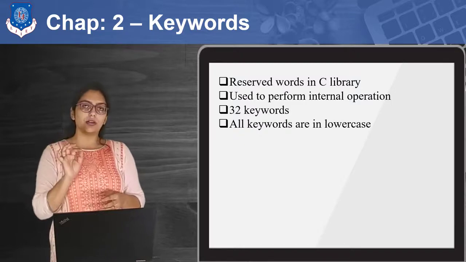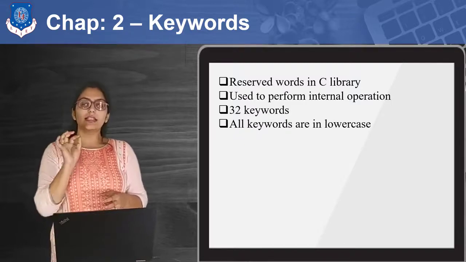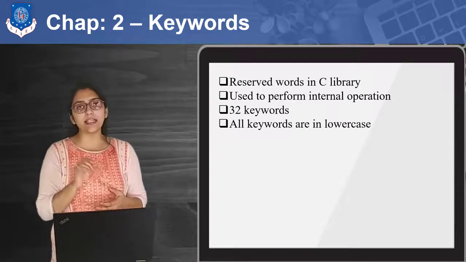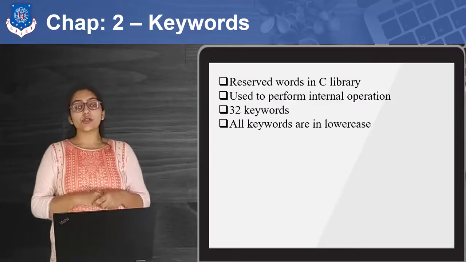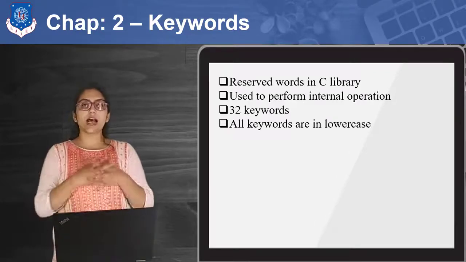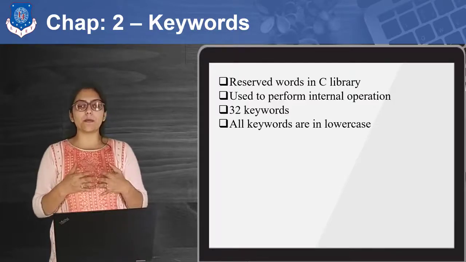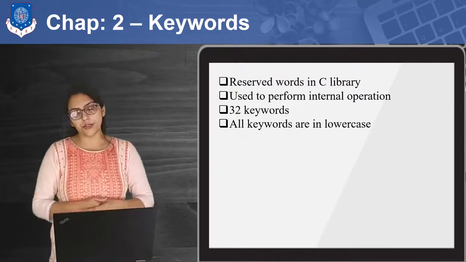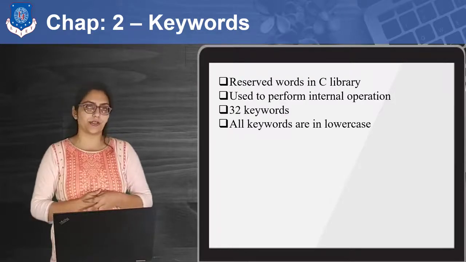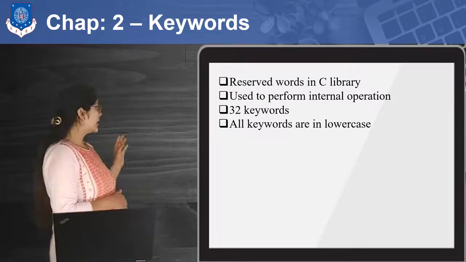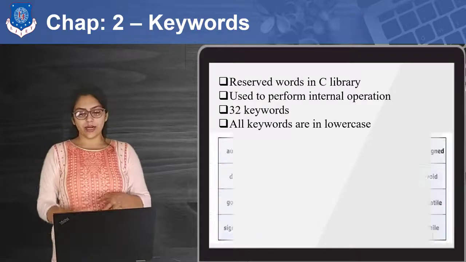Similarly, the word else is already defined, its meaning is defined. So all these kinds of words are called keywords, which are basically used to perform some kind of internal, predefined operations.